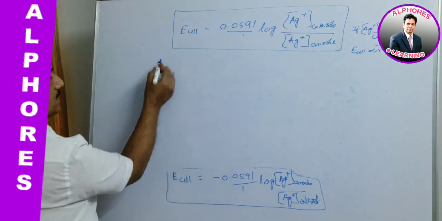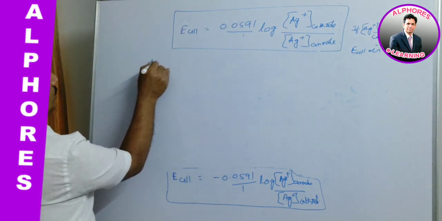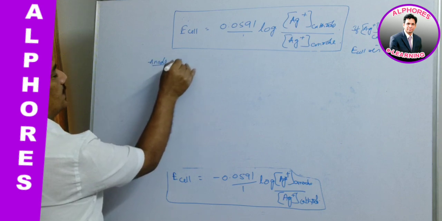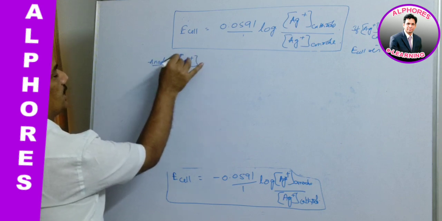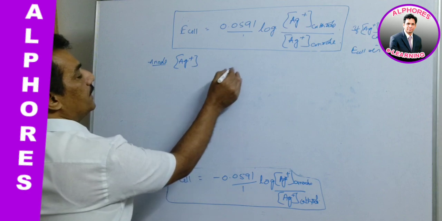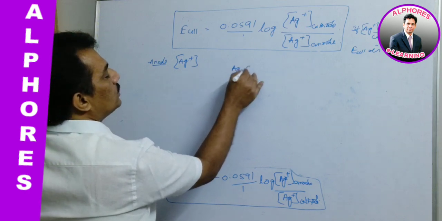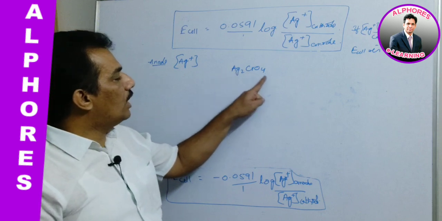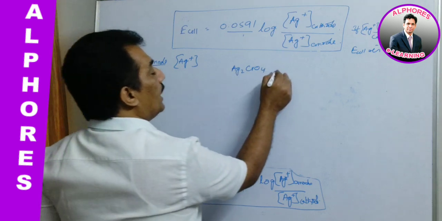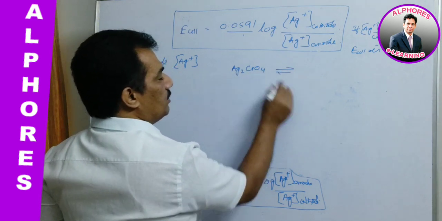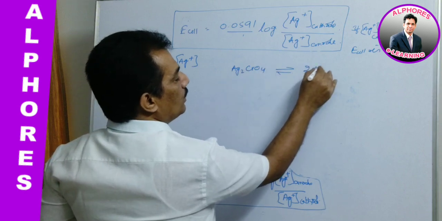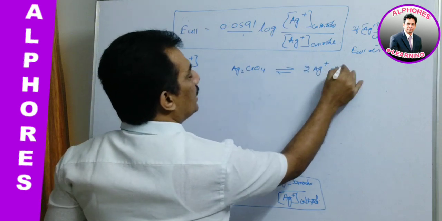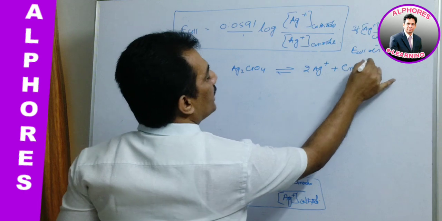As we know, let us consider at anode the Ag plus concentration. How are we getting it? It is Ag2CrO4, the electrolyte which is sparingly soluble, and it is split into Ag plus and CrO4 minus 2.